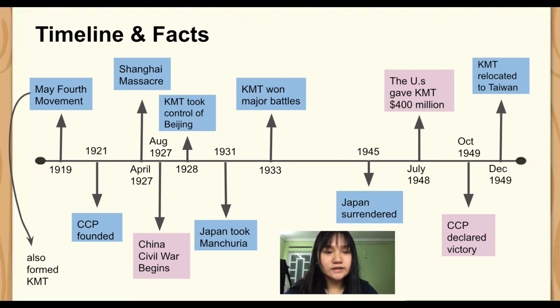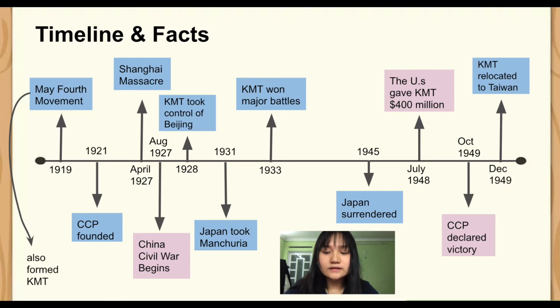Later on, in 1931, Japan took Manchuria and held territory in China, which increased in 1937, when they also invaded the Chinese mainland.